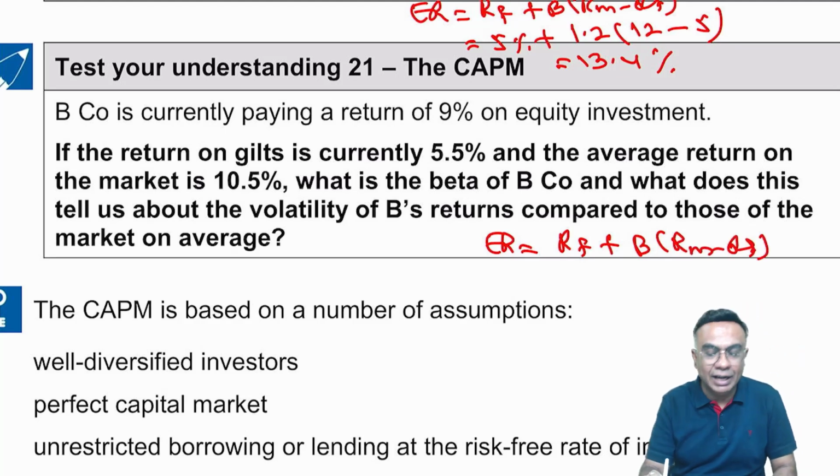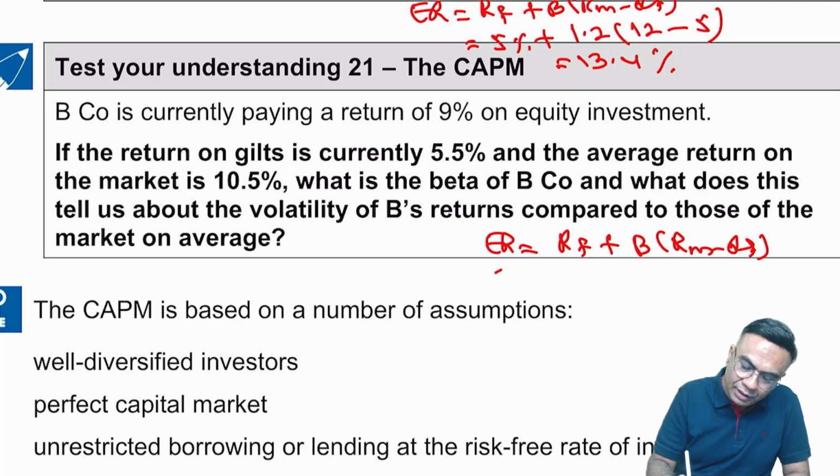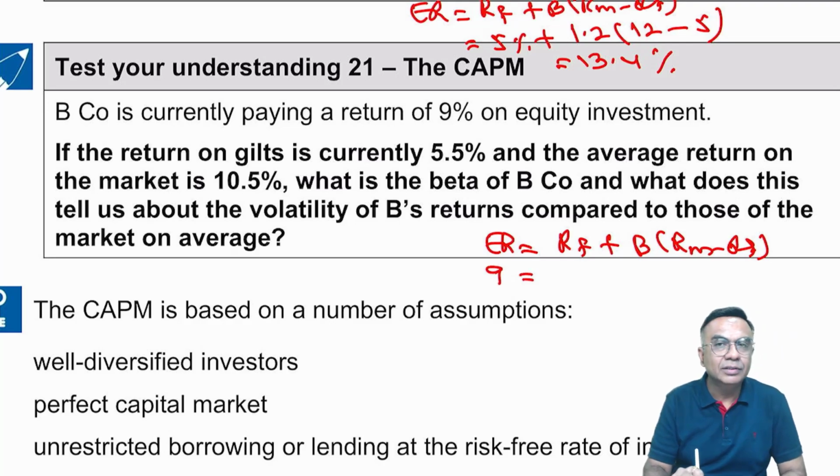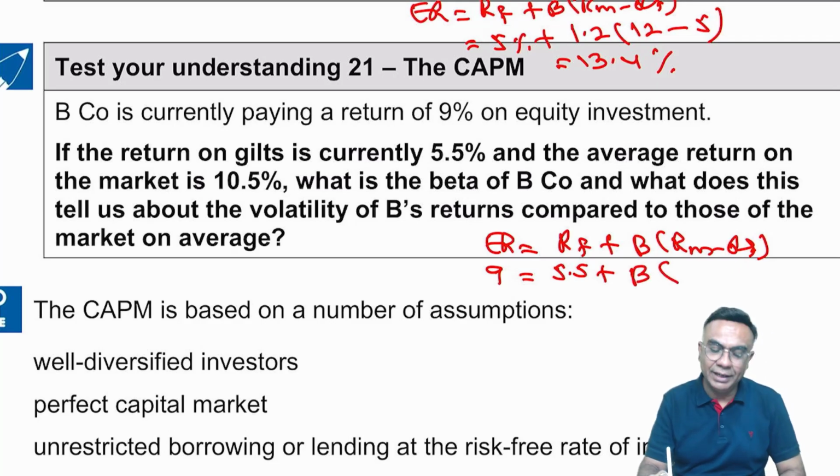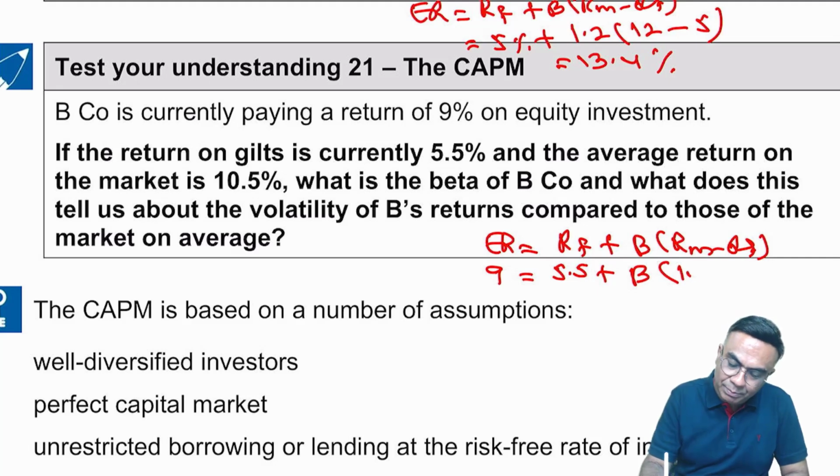Risk-free plus beta of the stock, Rm minus Rf. Now over here the return is 9%. Rf is 5.5. Beta is to be calculated, right? Rm is 10.5 minus 5.5. So that comes to how much? Just solve this.